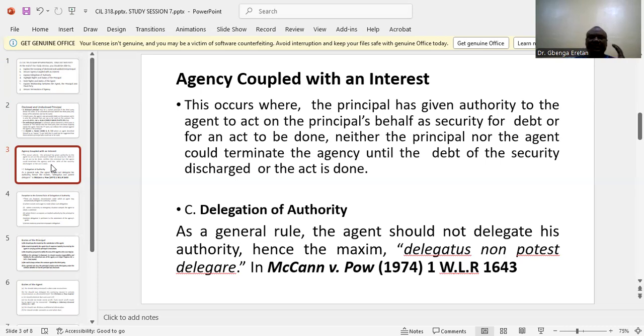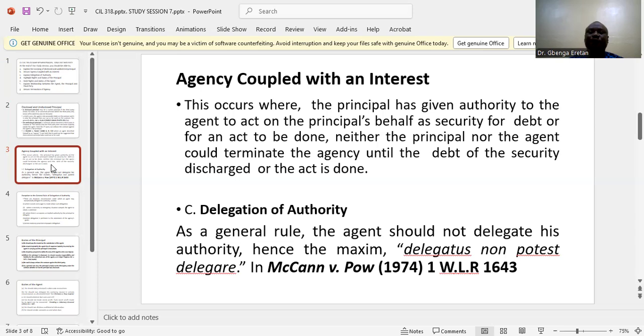We move on to look at delegation of authority. What is delegation of authority? It arises where a person with an authority gives another person the power to act on his behalf. That is what is called delegation of authority. But the general rule is to the effect that you cannot delegate an authority that is delegated to you. So we maintain the principle that you cannot delegate delegated authority.